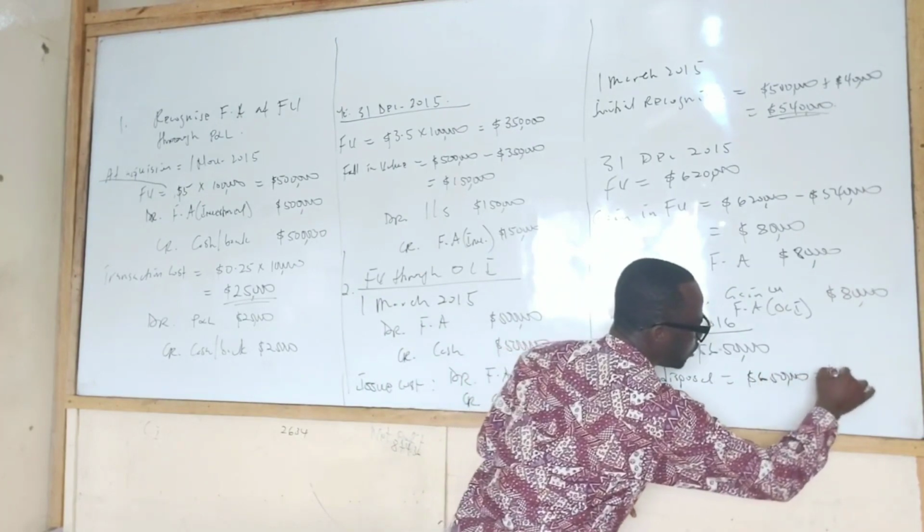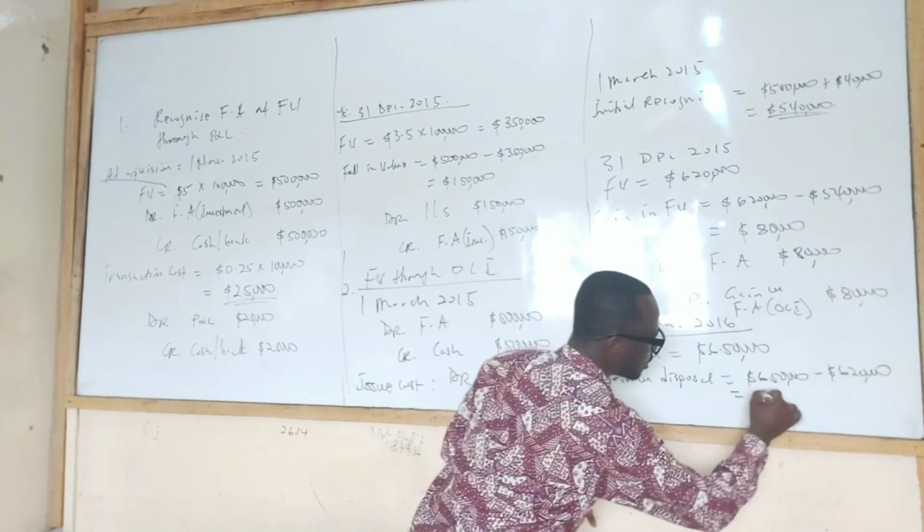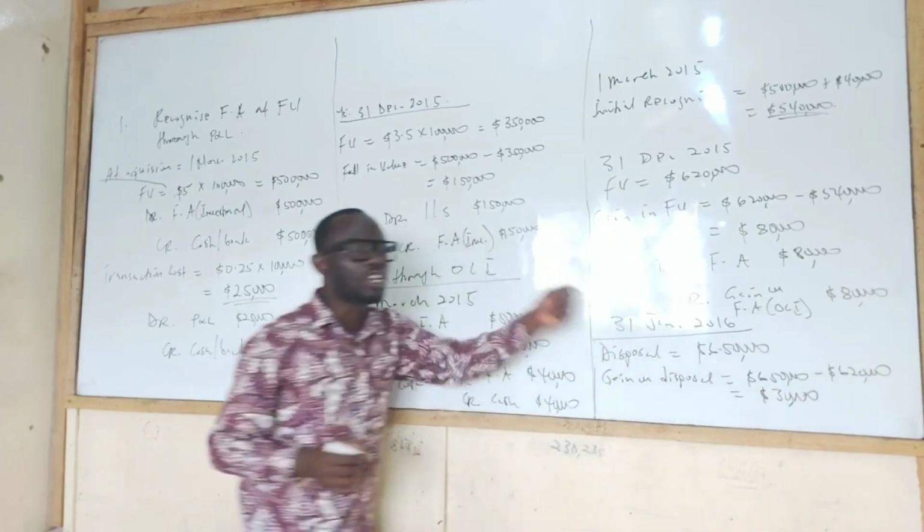of 650,000 minus 620,000, and that is 30,000. So what is the double entry for this 30,000?